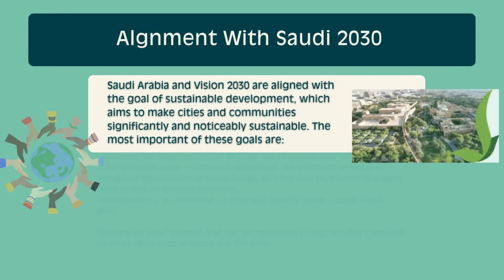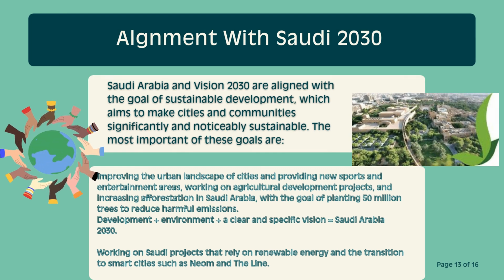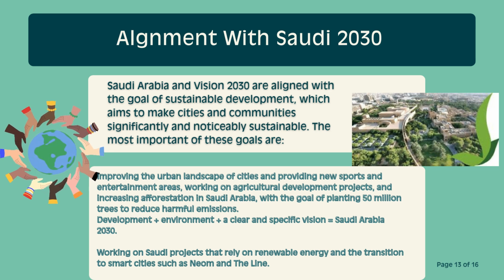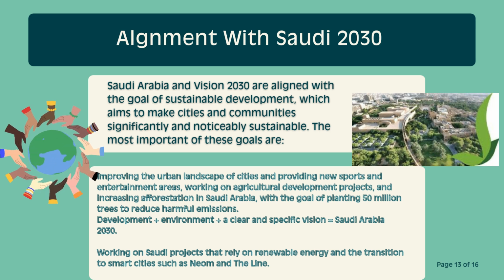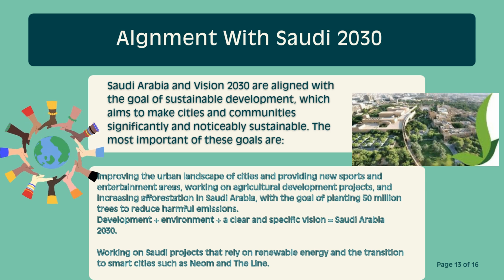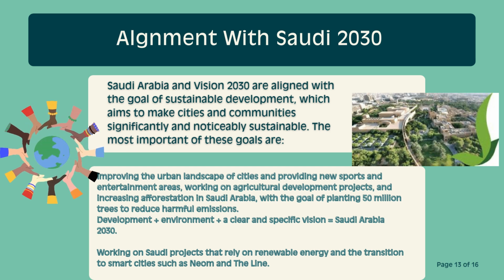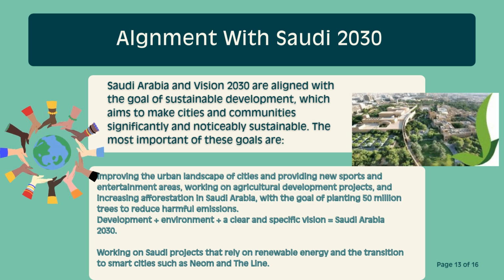Alignment with Saudi 2030. Saudi Arabia and Vision 2030 are aligned with the goal of sustainable development, which aims to make cities and communities significantly and noticeably sustainable. The most important of these goals are improving the urban landscape of cities and providing new sports and entertainment areas, working on agricultural development projects, and increasing afforestation in Saudi Arabia, with the goal of planting 50 million trees to reduce harmful emissions. Development plus environment plus a clear and specific vision equals Saudi Arabia 2030. Working on Saudi projects that rely on renewable energy and the transition to smart cities such as NEOM and The Line.